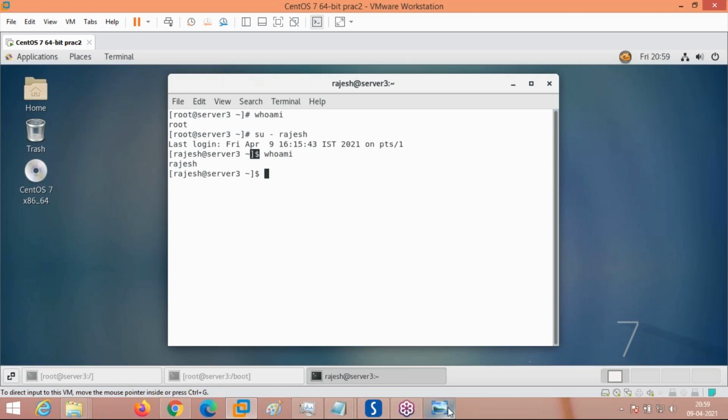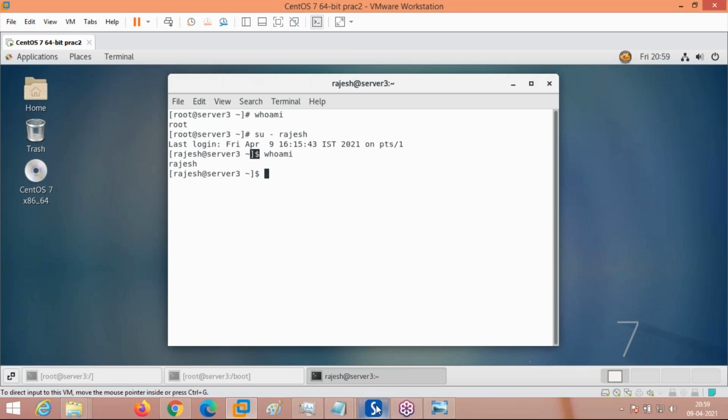Got the answer, Dilip? Hash and dollar represent different kinds of users. Hash means admin user or root. The dollar sign means it is a normal user. Okay, Dilip?